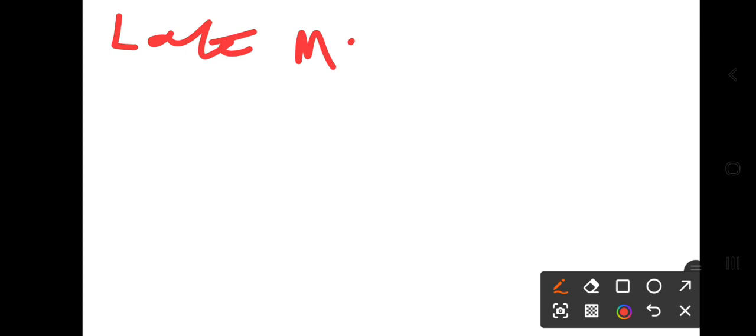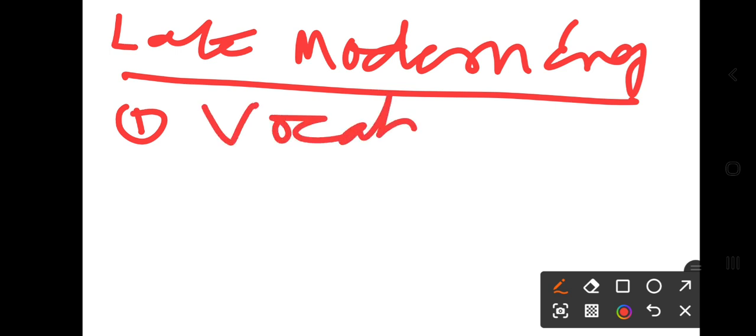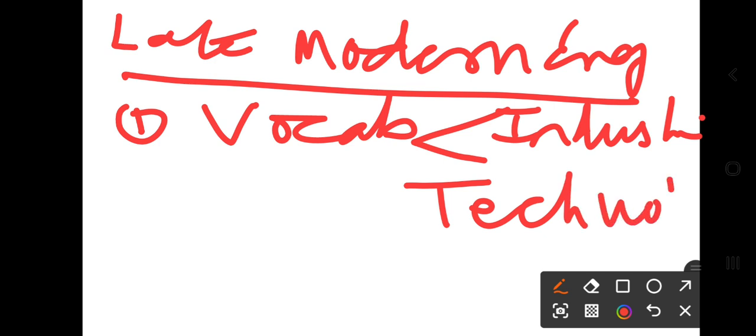So very important: what is the difference between late modern English and early modern English? The first reason is vocabulary. Why? Because of industrial establishment, the industries. And number two is technology. It needs new words, right?